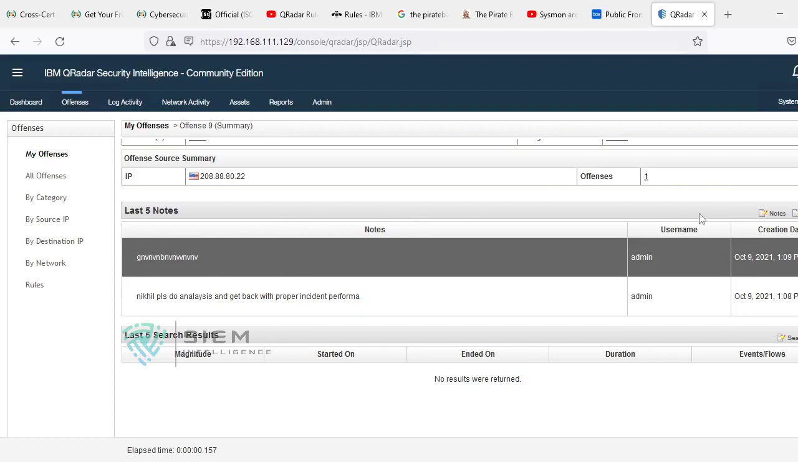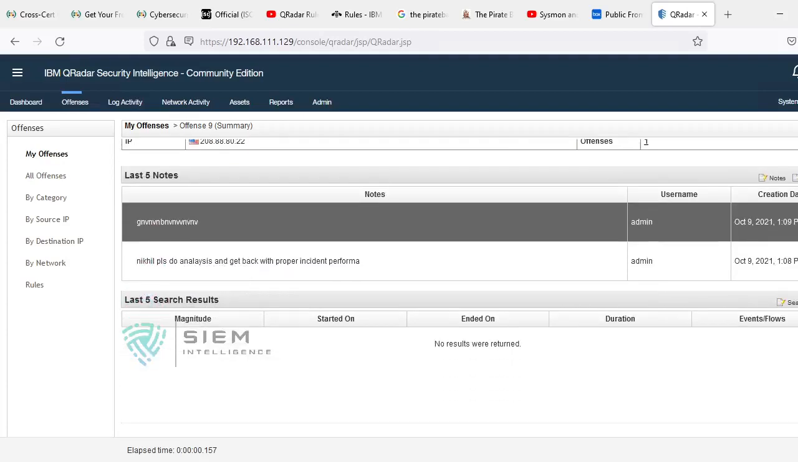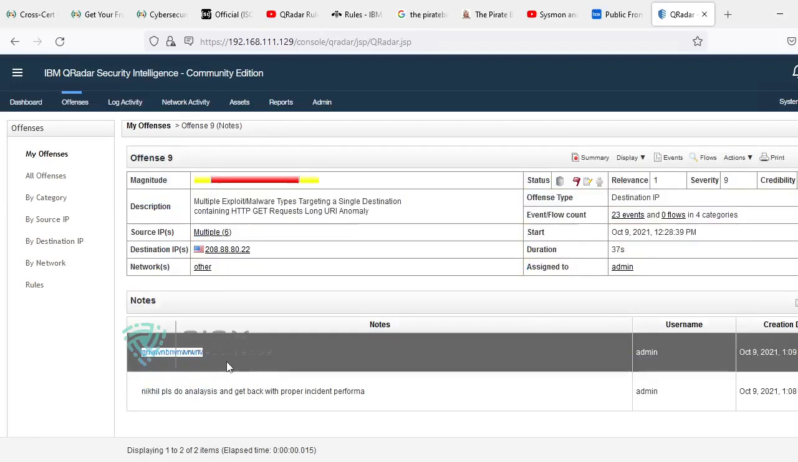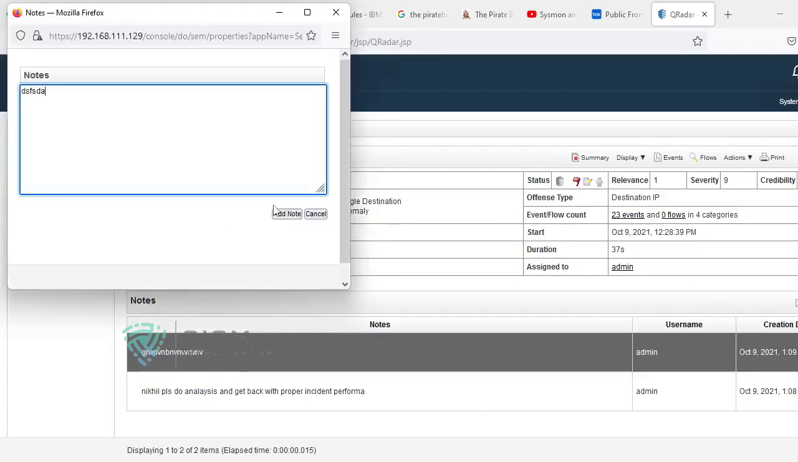But in an offense summary, if you double click on any offense, you will get only 5 offense summaries, the last 5. But if you want to see all notes, you can just click over here. You can get all notes over here. See, by default there are only 2 notes, but you can add multiple notes. So I can add multiple notes like this.